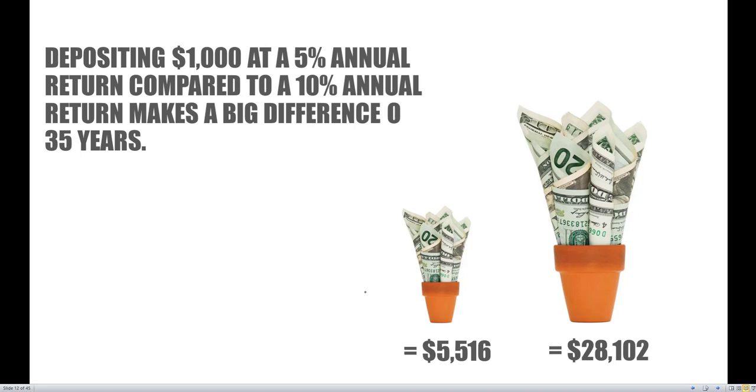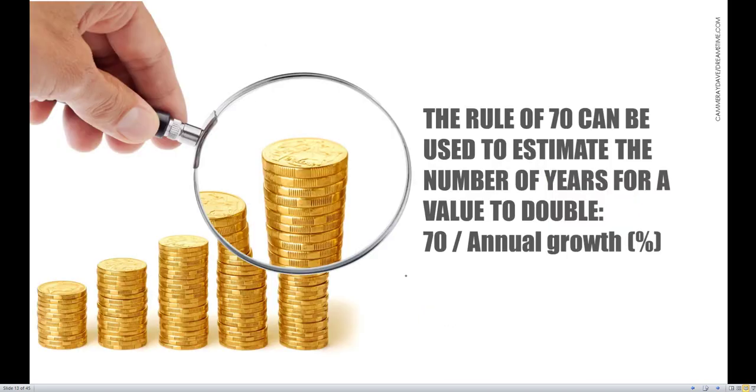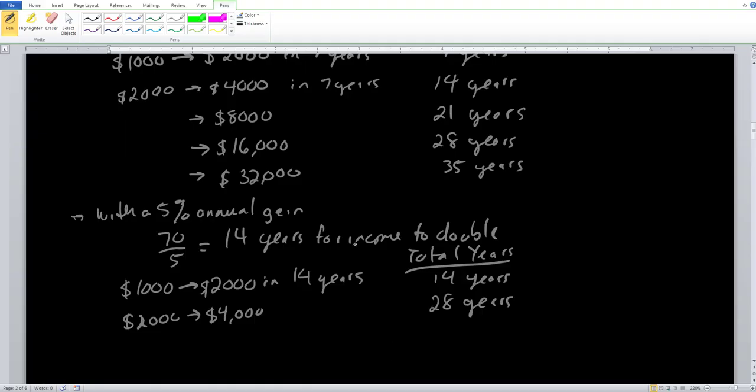So once again, the rule of 70 is just giving us an approximation of how long it's going to take our money to double. We take 70 divided by the annual growth rate, and we build up a table as such. However, there are a few things that we want to do with this rule of 70, doing a little bit more of a complex example and comparing two countries' growth rates against one another to see how fast countries are going to reach and match incomes or GDP per capita with one another. We'll take a look at that in the next few videos, so I'll see you guys there.